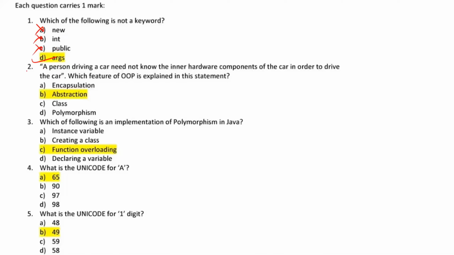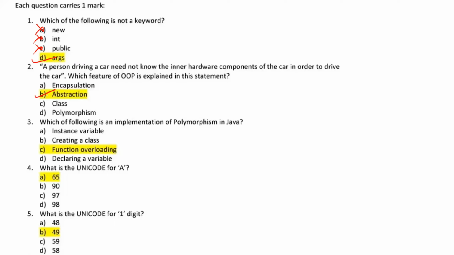Moving to question number 2, a person driving a car need not know the inner hardware components of the car in order to drive the car. Which feature of OOP is explained in this statement? So guys, we are very well aware that if we don't know the internal implementation of anything, and what we are showing is only the outer layer, in that case we can say that particular thing is called abstraction.